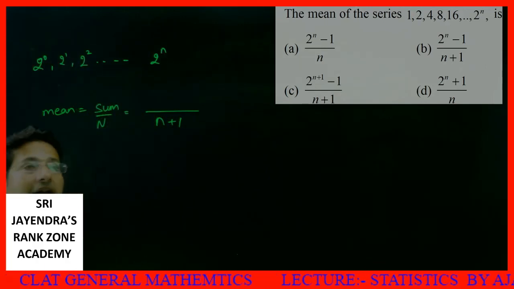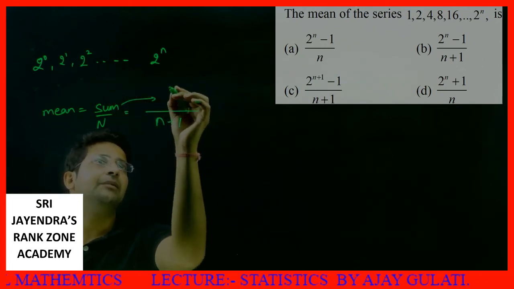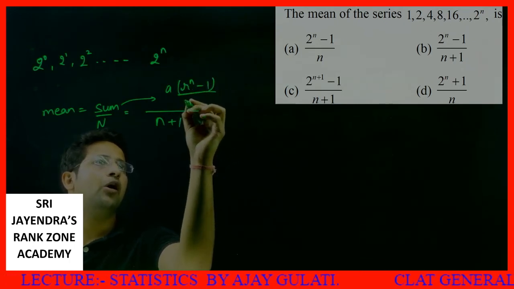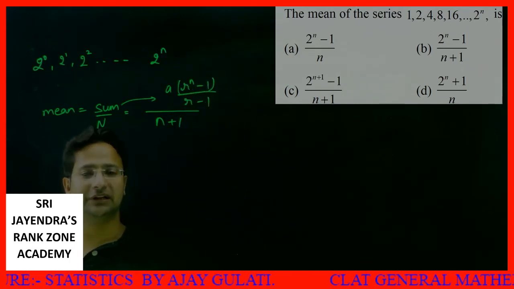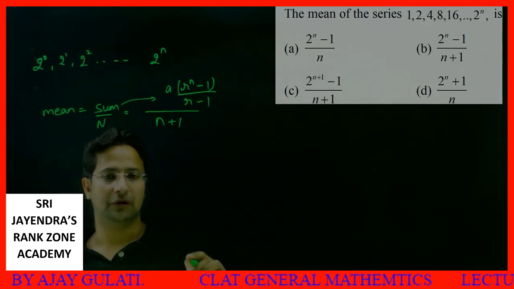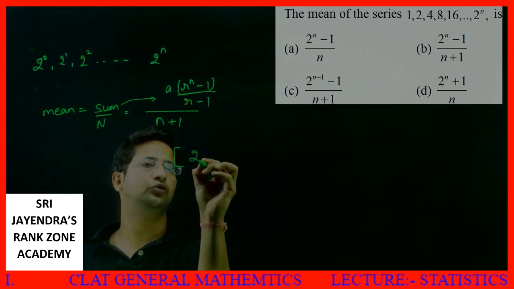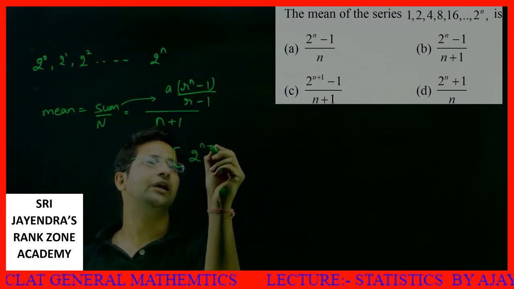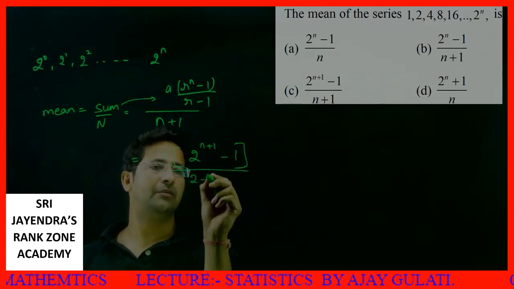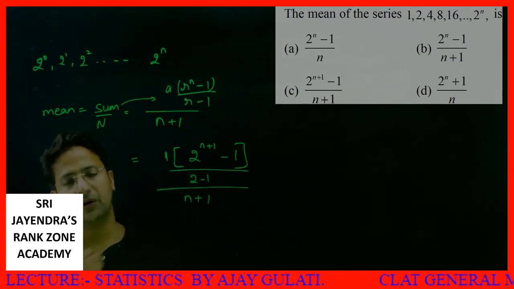Now what will be the mean? What will be the sum? These are n plus 1 values, so the sum is A into R^n minus 1 upon R minus 1. This is the formula for the series. What is A? A is 1. Ratio is 2. What is n over here? n over here is n plus 1. So the sum is 2^(n+1) minus 1 upon 2 minus 1, divided by n plus 1. Okay.